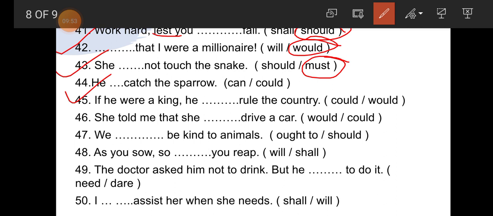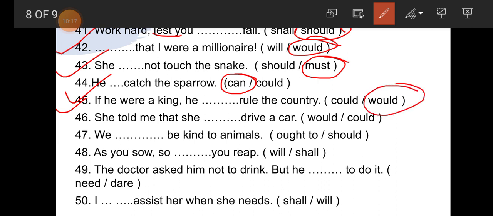Now number 44. He dash catch the sparrow. So this is ability shown here, that's why can is the correct answer. He can catch the sparrow. Number 45. If he were a king, he dash rule the country. Student, here there is supposition. If he were a king, he would rule the country.